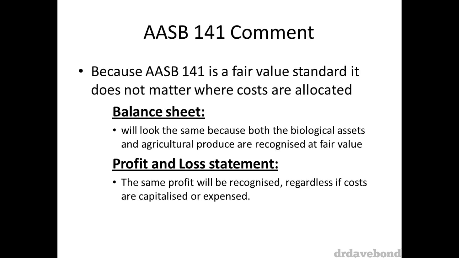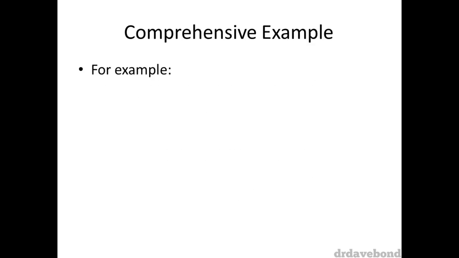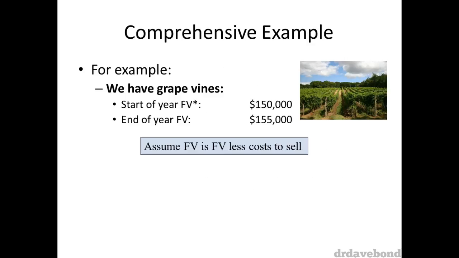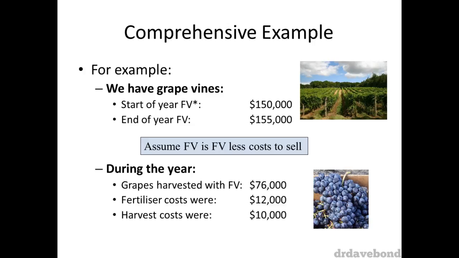For the following example, we have grapevines with a fair value less cost to sell of $150,000 at the start of the year, and a fair value less cost to sell of $155,000 at the end of the year. The other information we have is that grapes with a fair value less cost to sell of $76,000 were harvested during the year, $12,000 was spent on fertilizer, and $10,000 was spent on costs associated with picking the grapes. The question is, how do we account for all of these things?